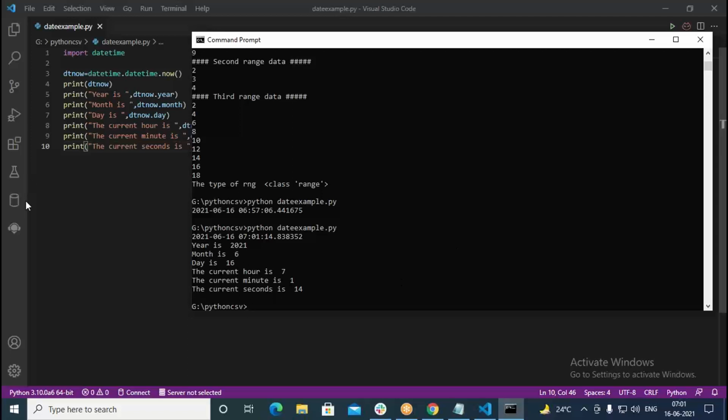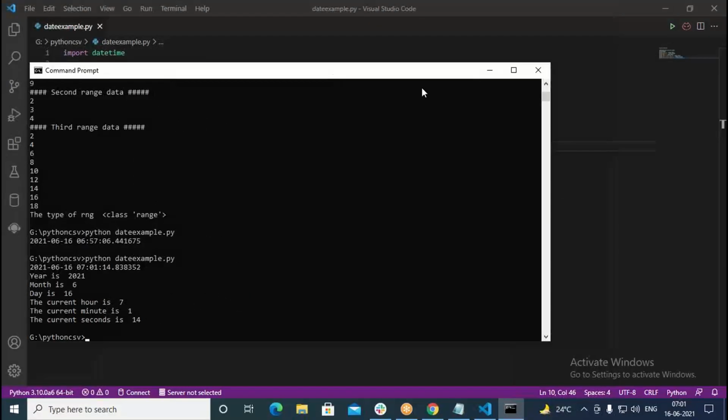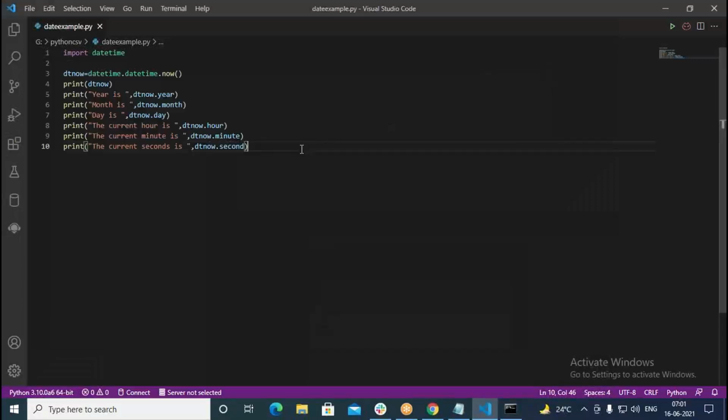So this is exactly a program to demonstrate date and time. This is giving you the current date and time. But sometimes what happens, we need to format the given date. We have to format the given date and print it like weekday, something like Wednesday. Similarly, it may be the day of the month.